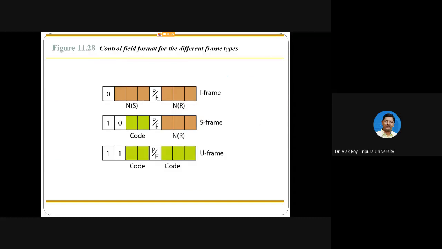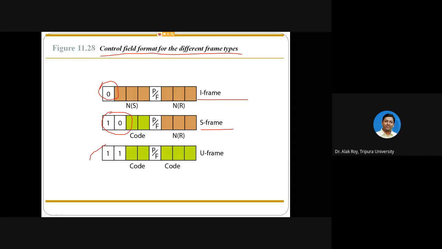So in all cases, the control field format for different frame types will be like this. Whenever you get first bit as 0, it will be an I frame. Whenever you get the value 1, 0, it will be an S frame.